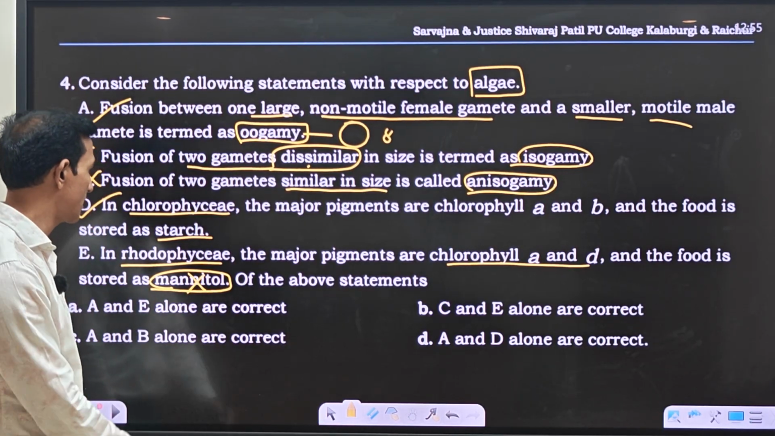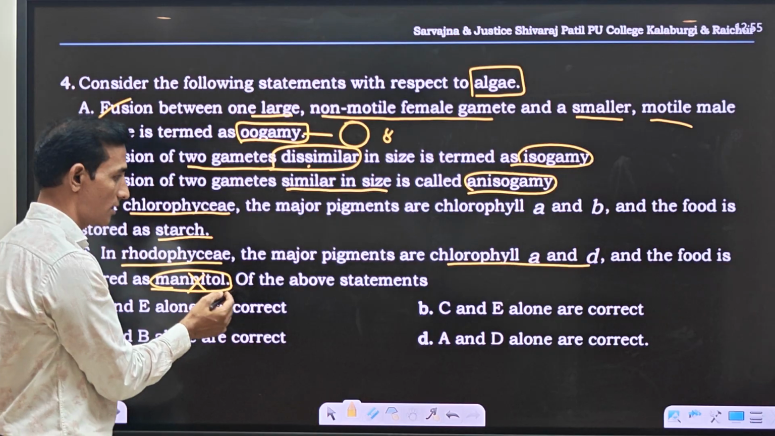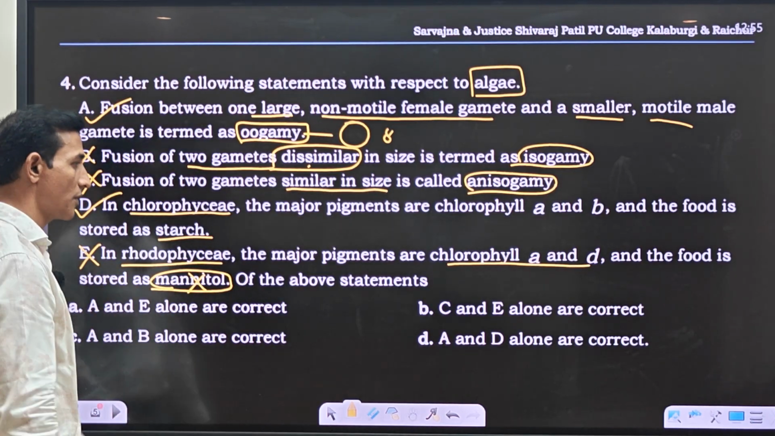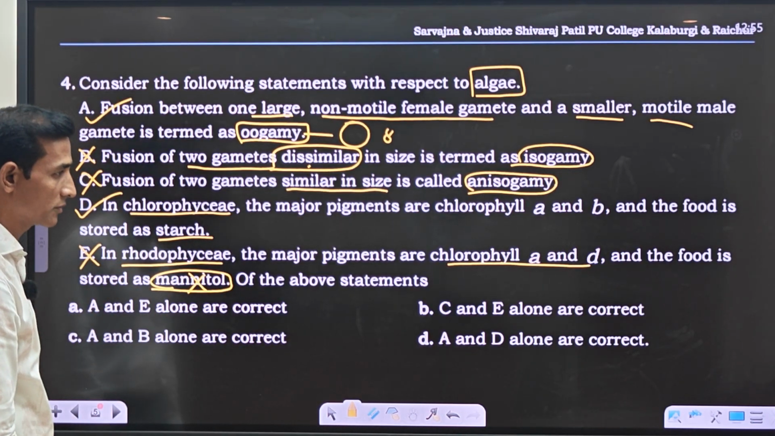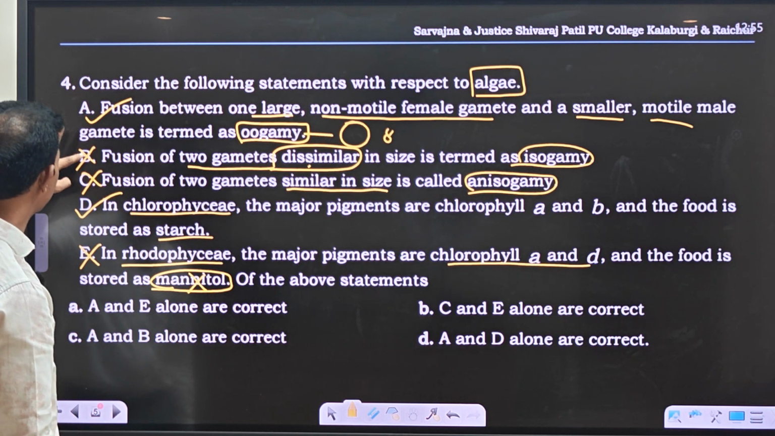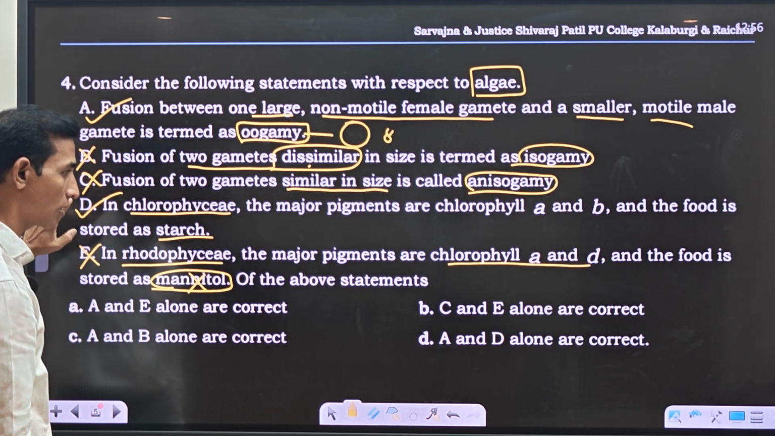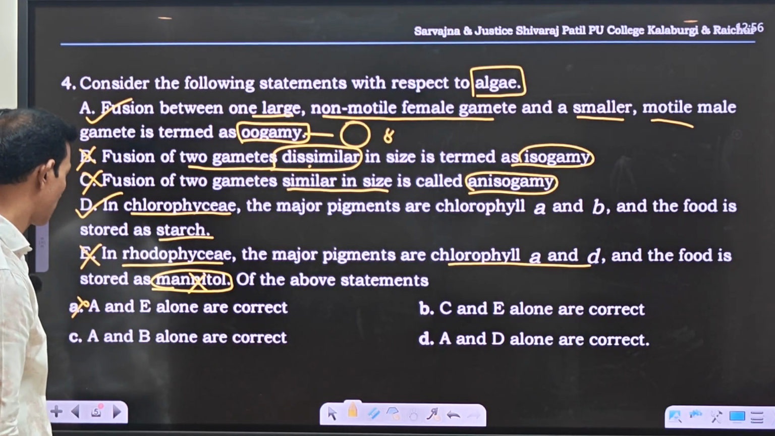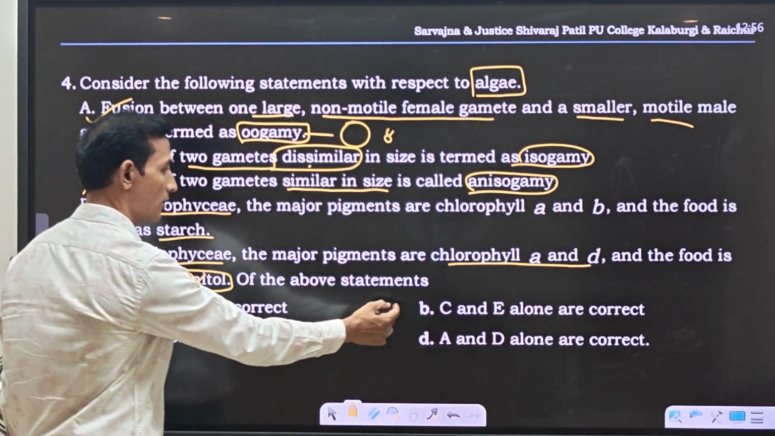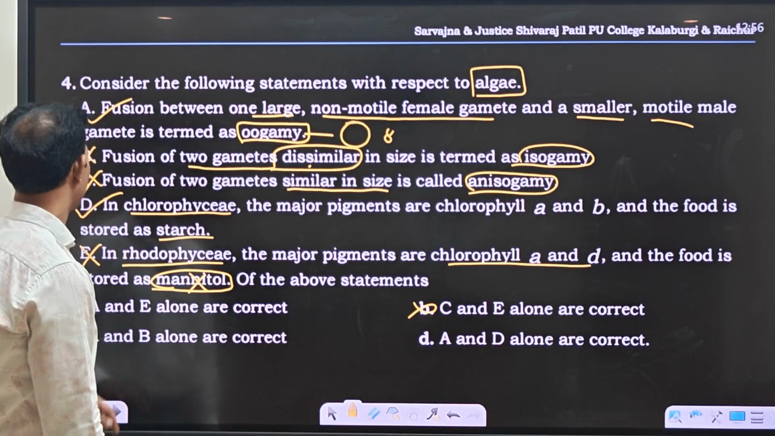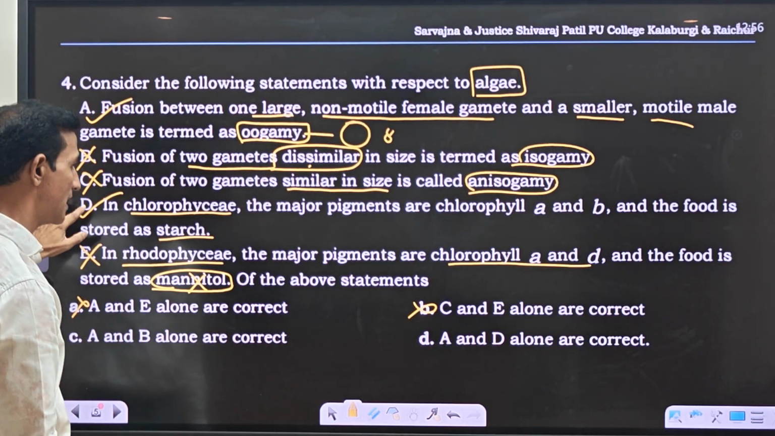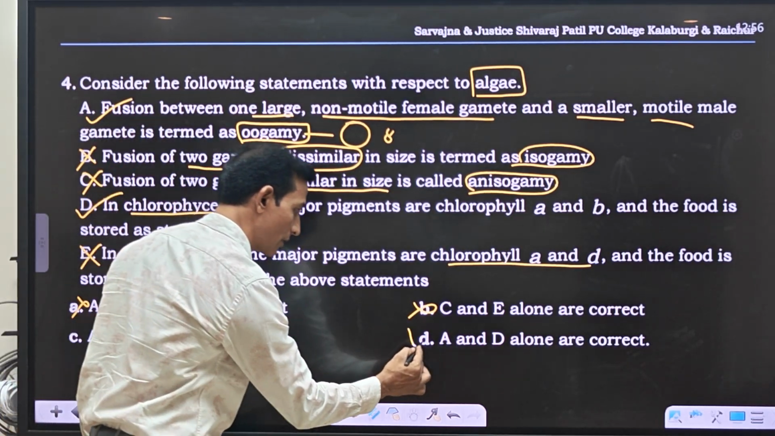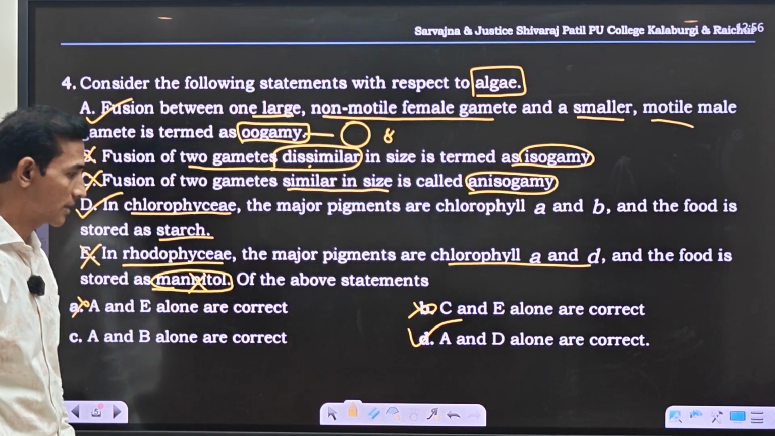It is stored as floridean starch, so this is wrong. Of the above statements, which ones are correct and which are wrong? Here B, C and E are wrong. If E is wrong, then this option will also be wrong. Then A is correct and D is correct. So the option will be A and D alone are correct.